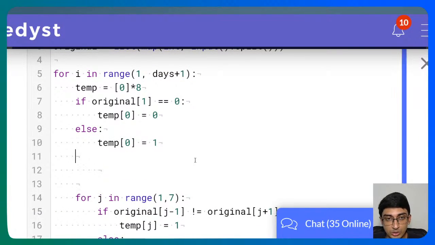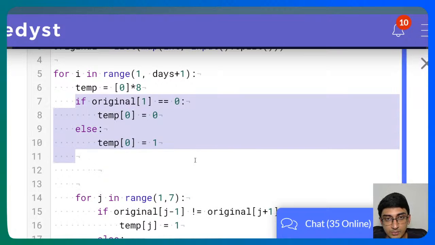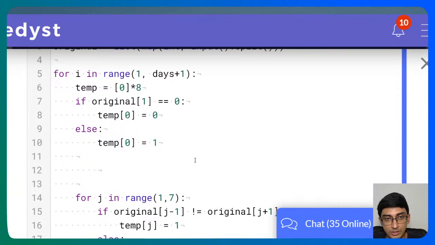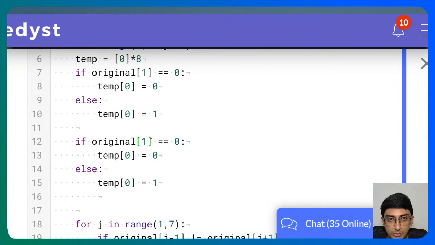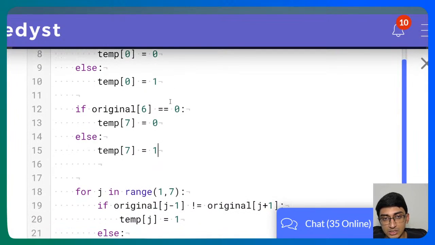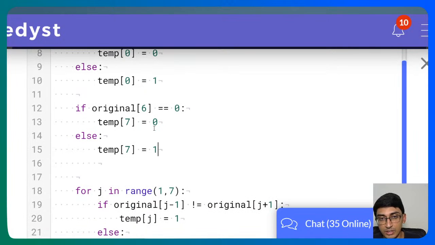Otherwise, let's also do the same thing for temp of 7, because these are the two edge cases, the last two elements. So for temp of 7, I have to check temp of 6. If temp of 6 is equal to 0, then temp of 7 is equal to 0, else temp of 7 is equal to 1, right? So we check this, and then for the elements in 1 to 7, we did this.